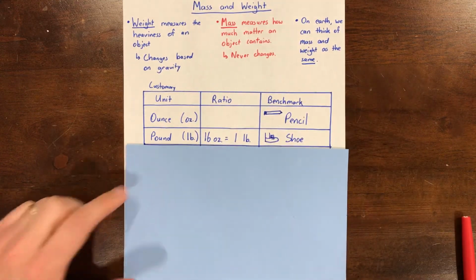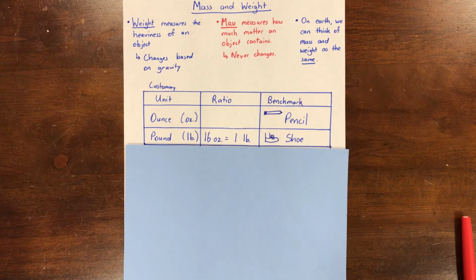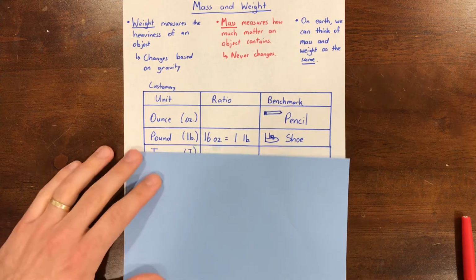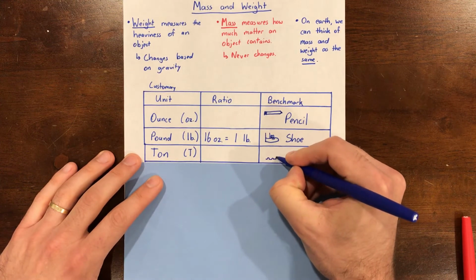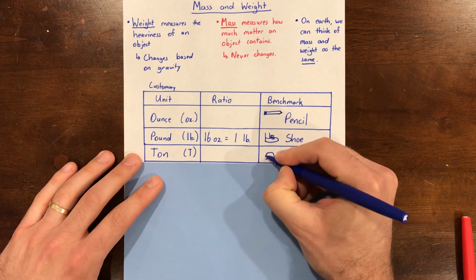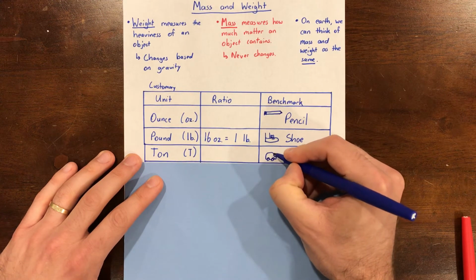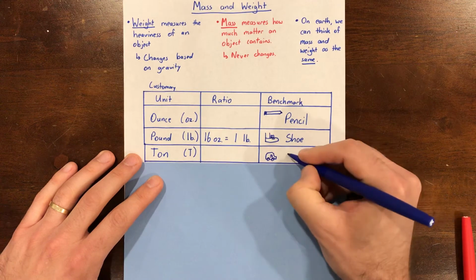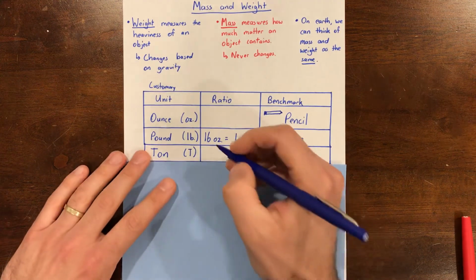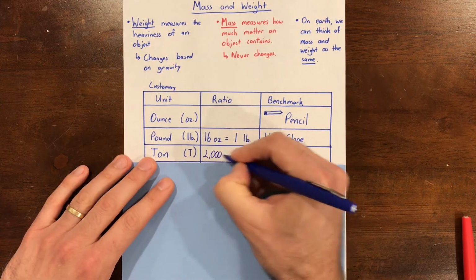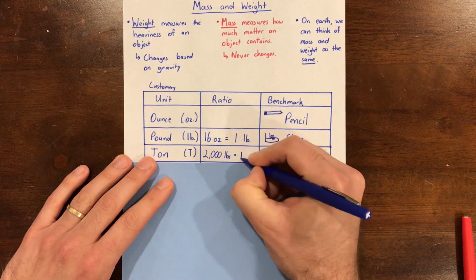Great. And what is the largest unit of weight? Say it out loud. Yeah, it's a ton. And actually, a small car weighs about as much as a ton. There's our funny little car. How many pounds do you think there are in 1 ton? Say it out loud. Yeah, there's actually 2,000 pounds in 1 ton.